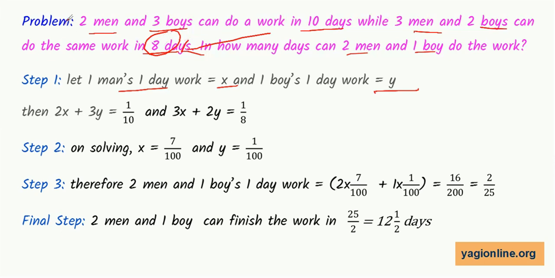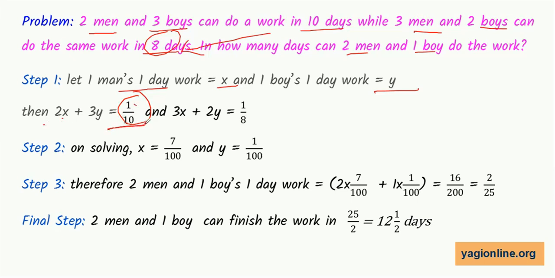So first is that 2 men and 3 boys complete in 10 days. So that means 2x plus 3y is equal to 1 by 10. Why 1 by 10? Because x is one day work of a man, y is one day work of a boy. So because they are completing in 10 days, one day work will be the reciprocal of 10, that is 1 by 10. So 2x plus 3y becomes 1 by 10.